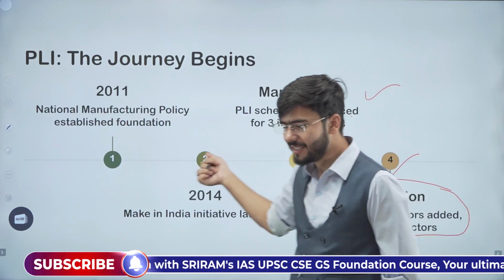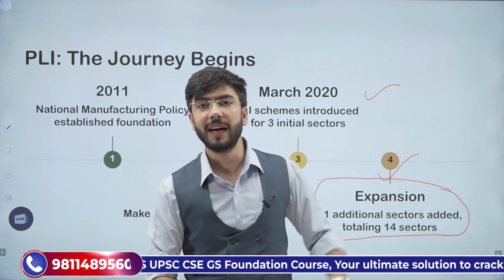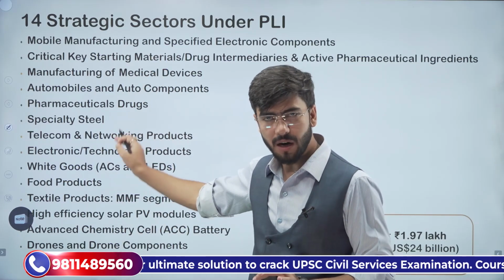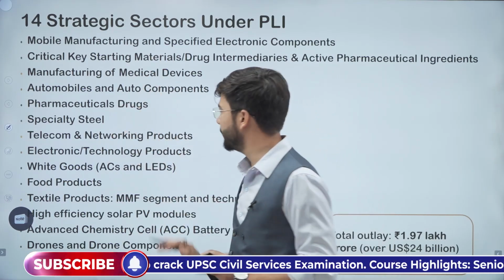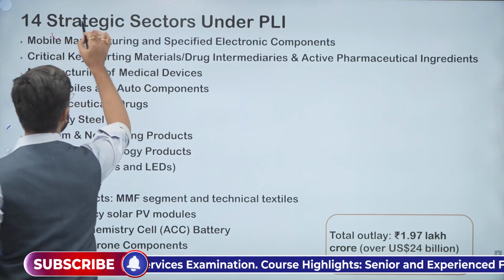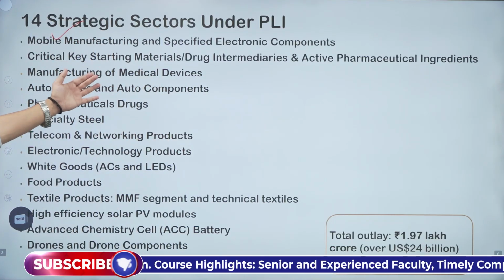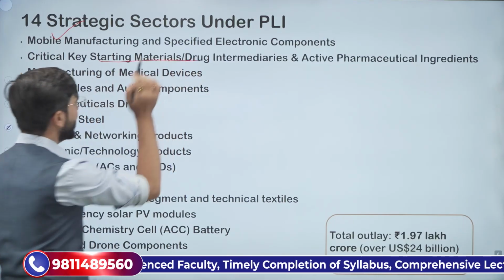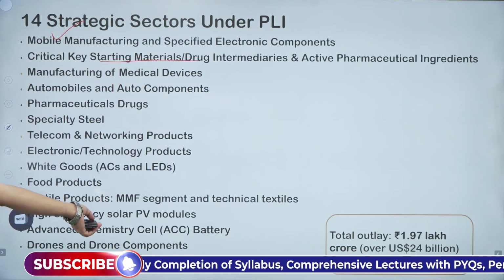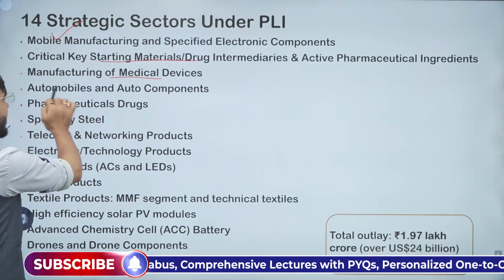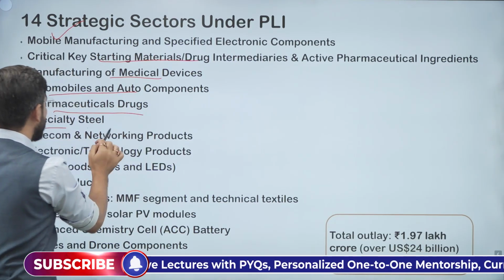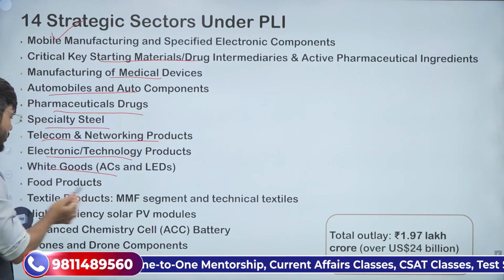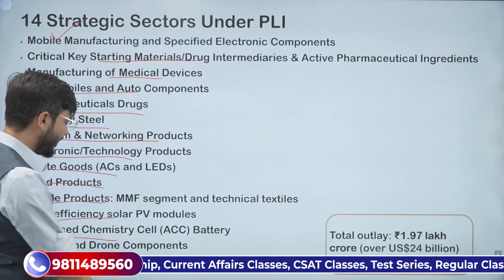Earlier it was for 3 sectors and then 11 more sectors were added and total 14 sectors were kept under the production linked incentive scheme. So what are these 14 strategic sectors? First is electronics, mobile phones, critical minerals, pharmaceutical drugs, manufacturing of medical devices, automobiles, specialty steel, telecom and networking, white goods, food products, textiles, high efficiency and advanced chemistry.